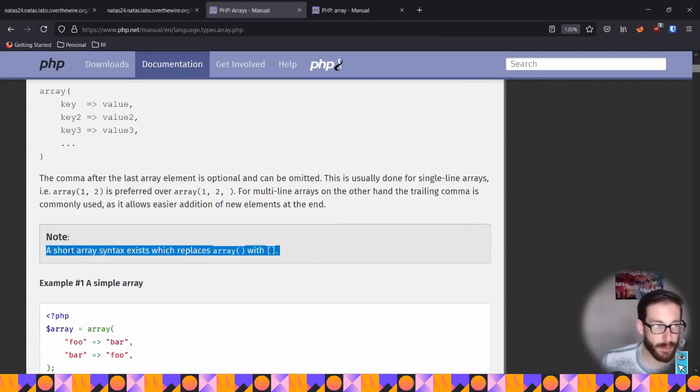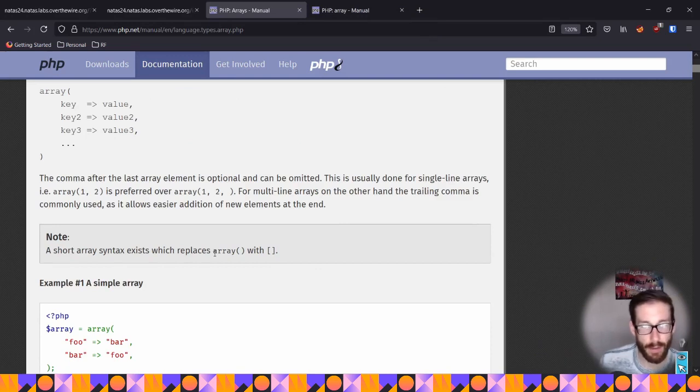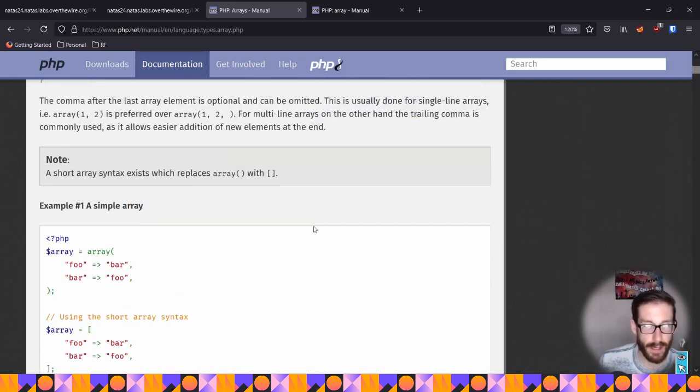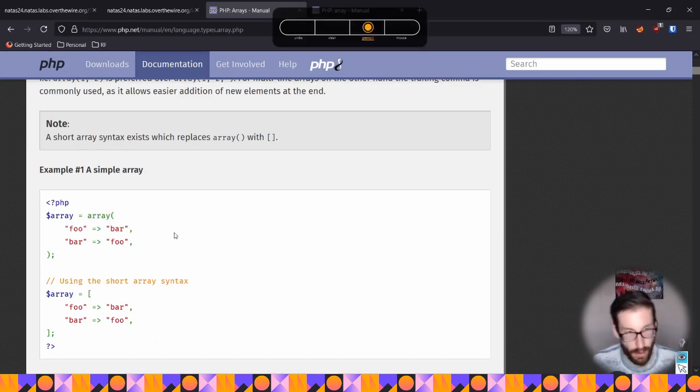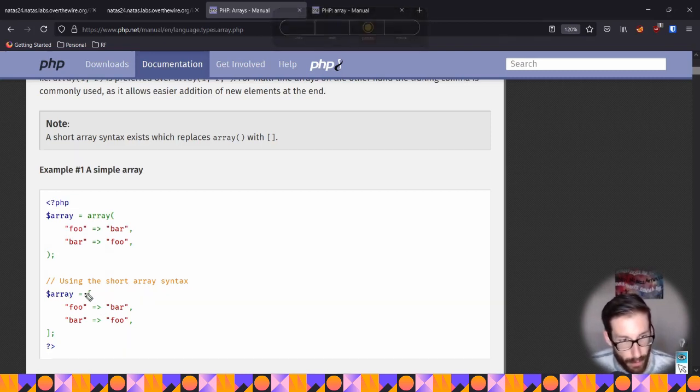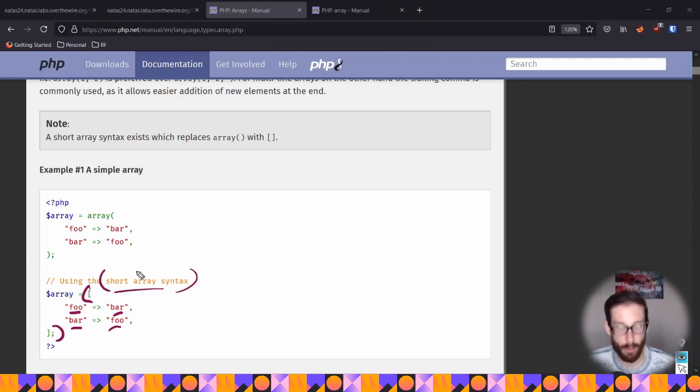The thing that jumped out to me here was this note stating that there are two different ways to write an array. You can write an array like I did previously, or you can write it in a shorter form, which is the two brackets. You can see the two examples here. The long form says array as the function itself, and then you do your index and your value. Or you can write it in shorter form, which uses brackets without the term array or the function, and you have your index foo and your value bar, index bar and value foo. This shorter form is what we want and what we're going to use.